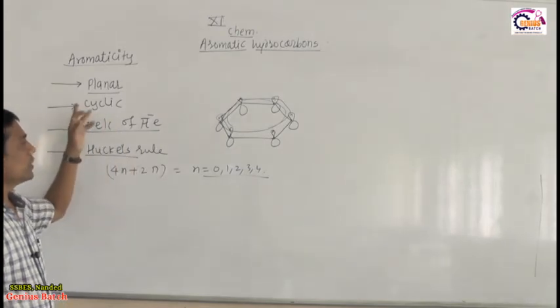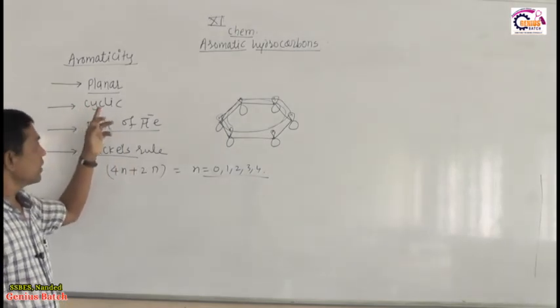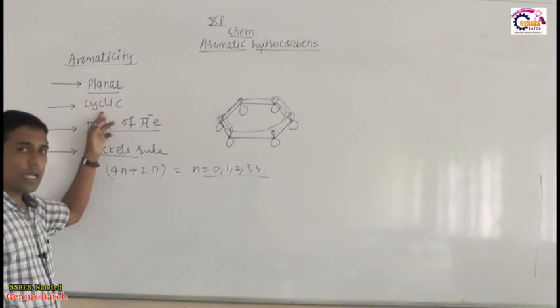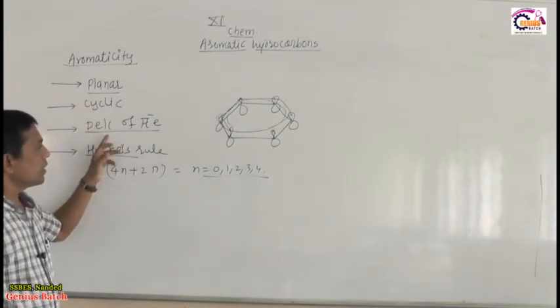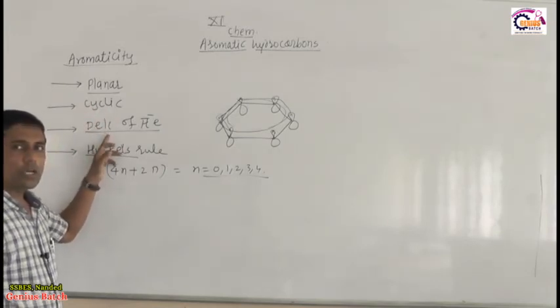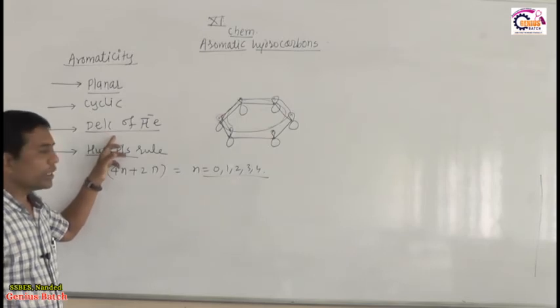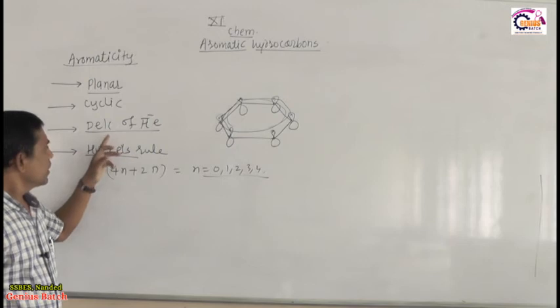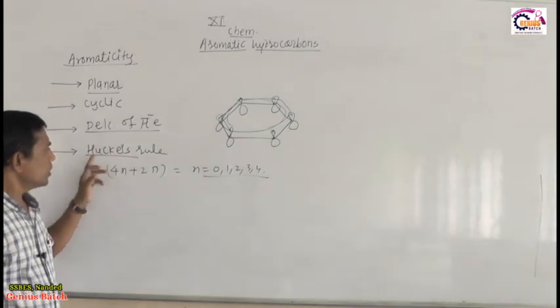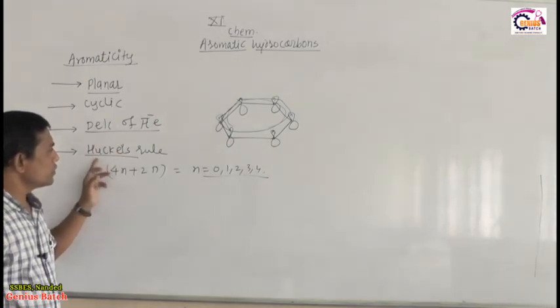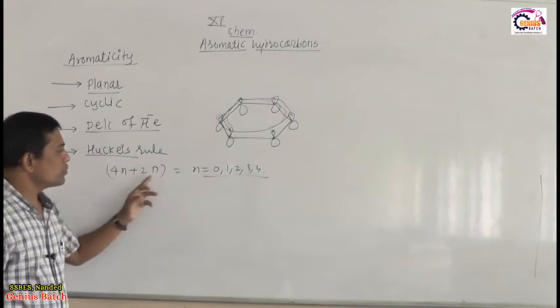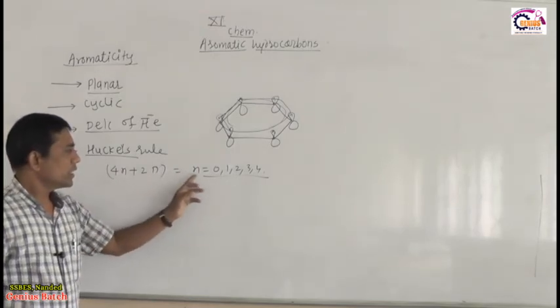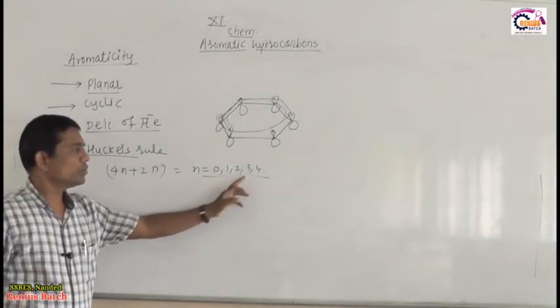Condition is this one, that compound must be planar. Second, that compound must be cyclic. Third, in that compound pi electron must be delocalized over and below that ring or cycle. Then the next important rule, that compound must obey Huckel's rule. What is Huckel's rule? 4n plus 2 pi, in which n value must be 0, 1, 2, 3, 4.